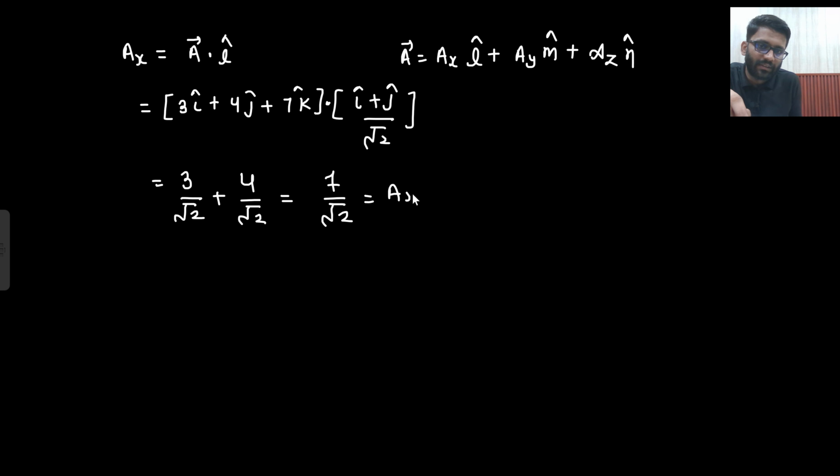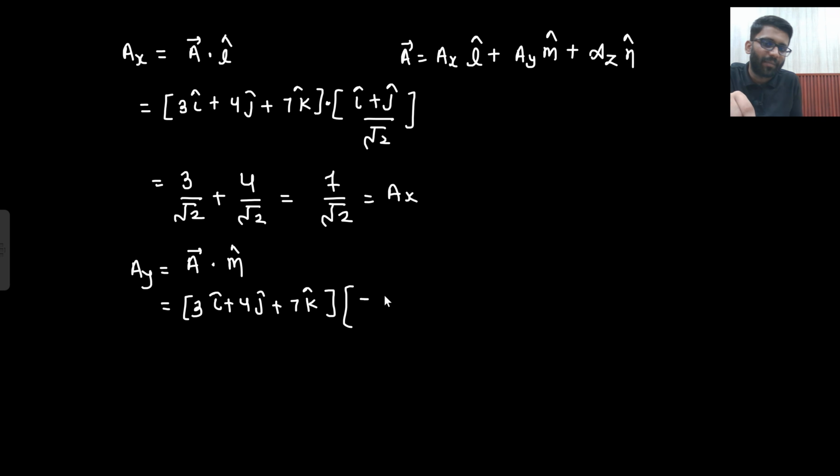This is your Ax. What will be your Ay? Ay will be A vector dot m cap, right? A vector is 3i plus 4j plus 7k. What is my m cap? M cap is given as minus i cap plus j cap by root 2.